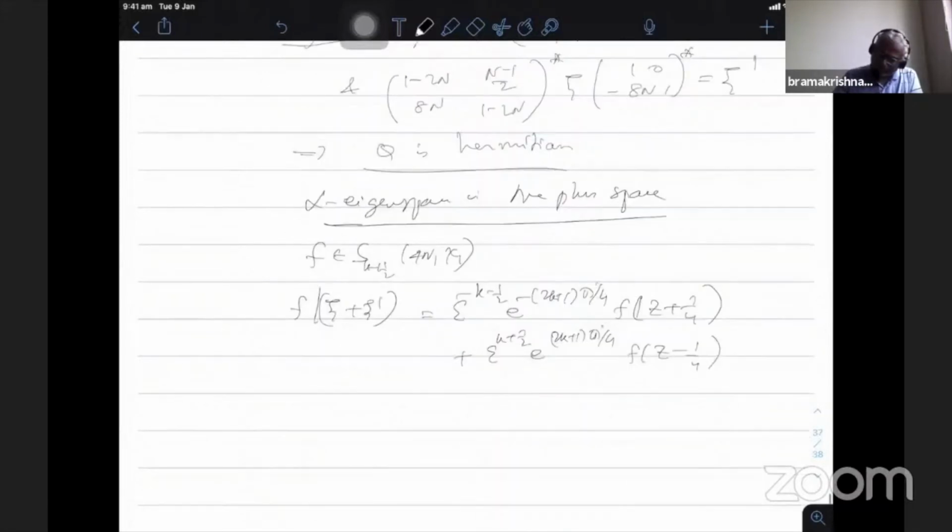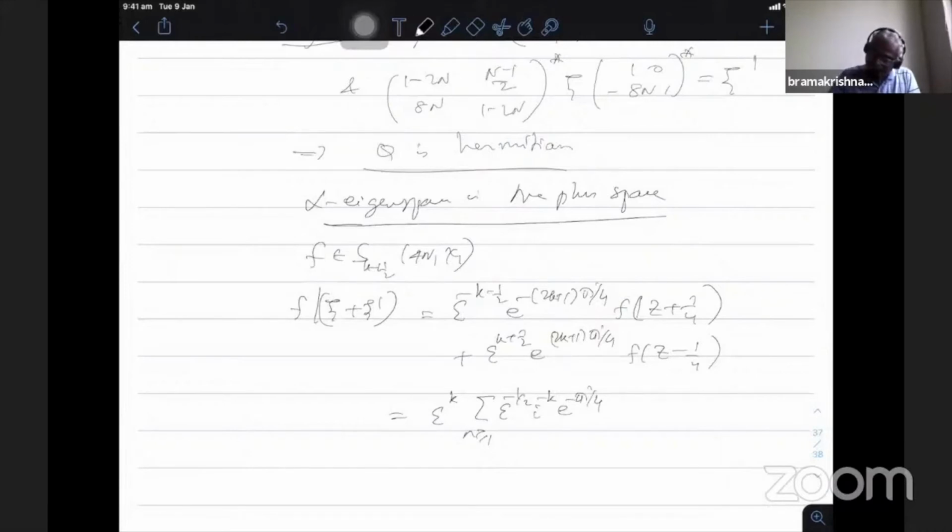So therefore, one can take this factor common. So epsilon power k into summation n greater than or equal to 1, epsilon power minus half i power minus k e power minus pi i by 4. And then when you use the Fourier expansion of f, it's a summation a_n e power 2 pi i n z, so that e power 2 pi i n by 4 will come out.